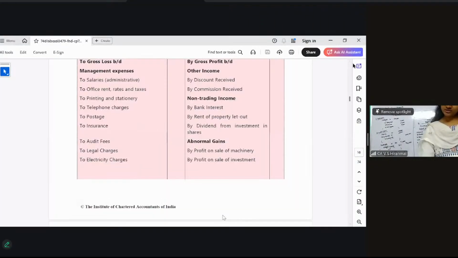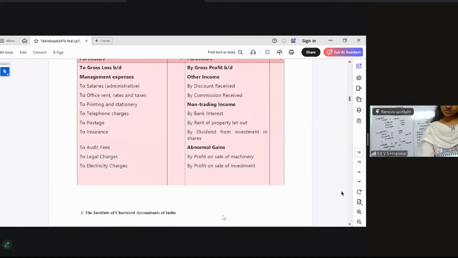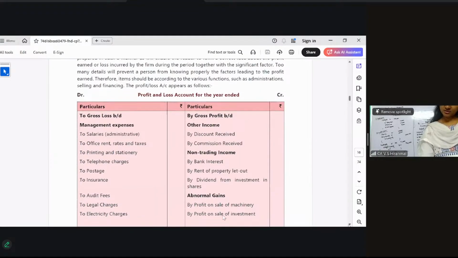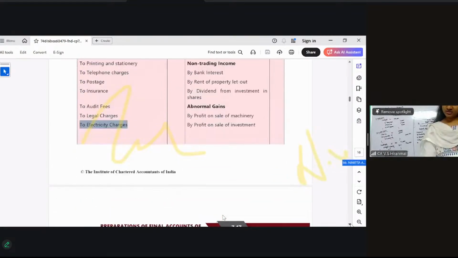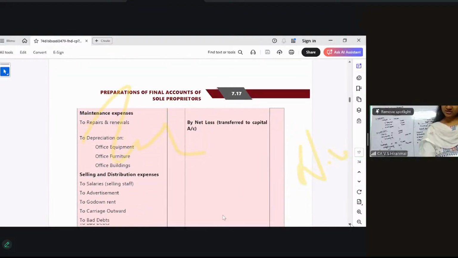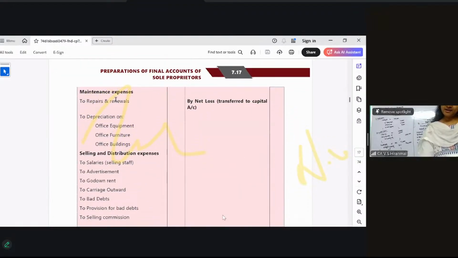See here, all of you, this particular page has given you a lot of things. On the expenses side, let us see salaries, office rent, printing and stationery, telephone charges, postage, insurance. If you are appointing an auditor, a chartered accountant, the fees that you pay, audit fees, legal charges, electricity charges, which I was telling about. Please don't write, anybody. Don't scribble. Switch off the annotation. All of you, please see. Maintenance and expenses: repairs and renewals. Depreciation can be on the office equipment. You can have furniture and buildings, all of this.